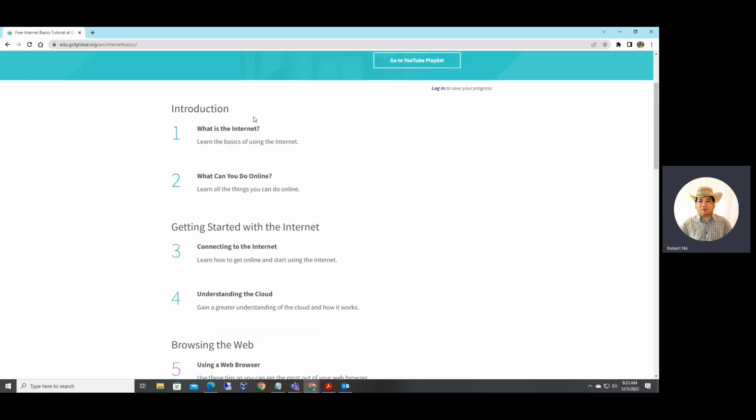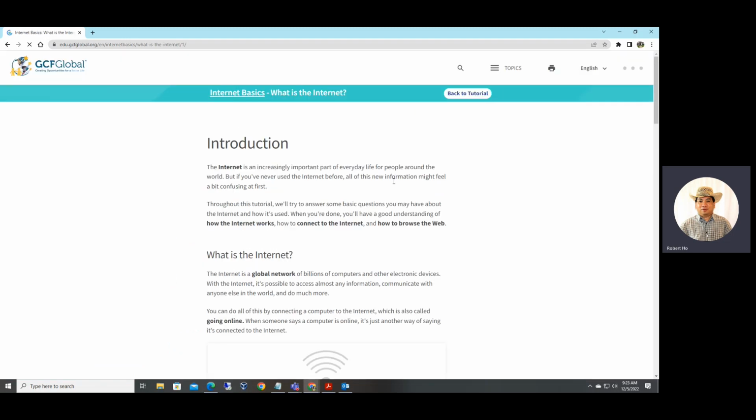Internet basic, right? Make sure you know what is internet, right? This is a basic key term that you need to know. Internet is basically a global network of networks that are connected together to share resources and information, right?